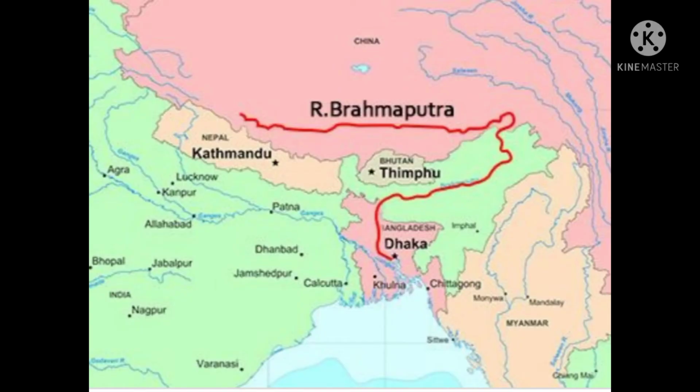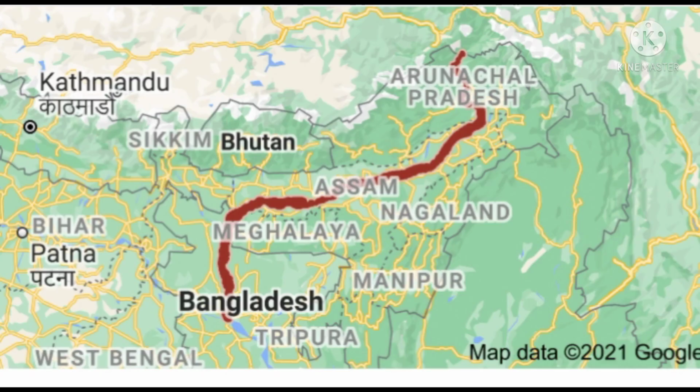Next is River Brahmaputra, children. It is one of the longest rivers of the world. It passes through Tibet in China, the Indian states of Arunachal Pradesh and Assam, and Bangladesh, and joins the Bay of Bengal. It originates from the Kailash ranges of the Himalayas, children. River Brahmaputra is called the Red River because of its reddish brown color due to high concentration of sediments of red and yellow soil, children.